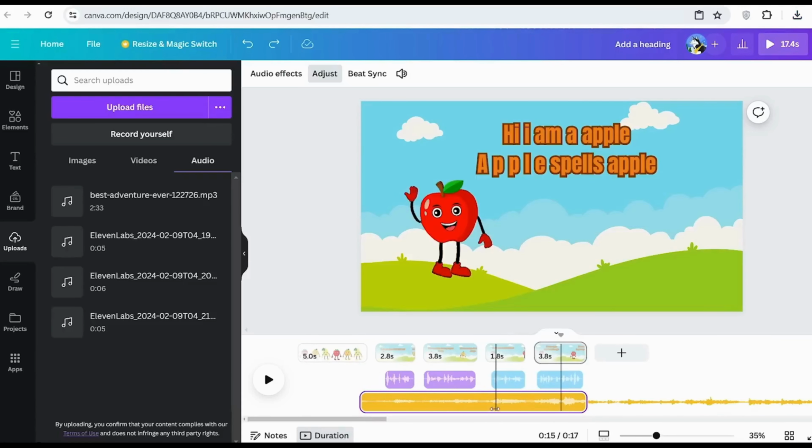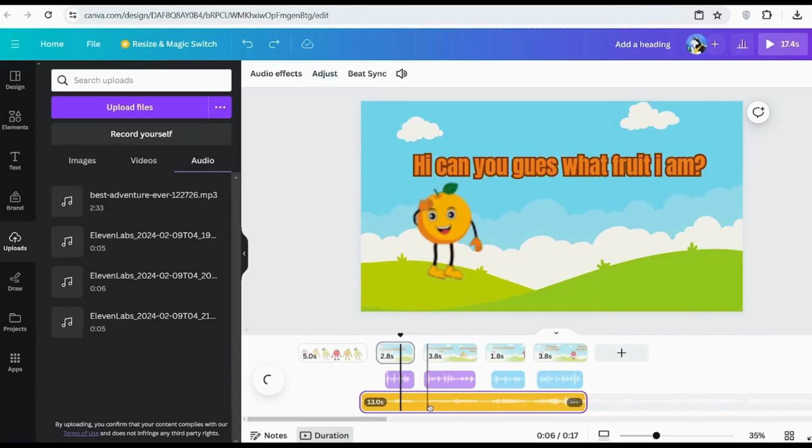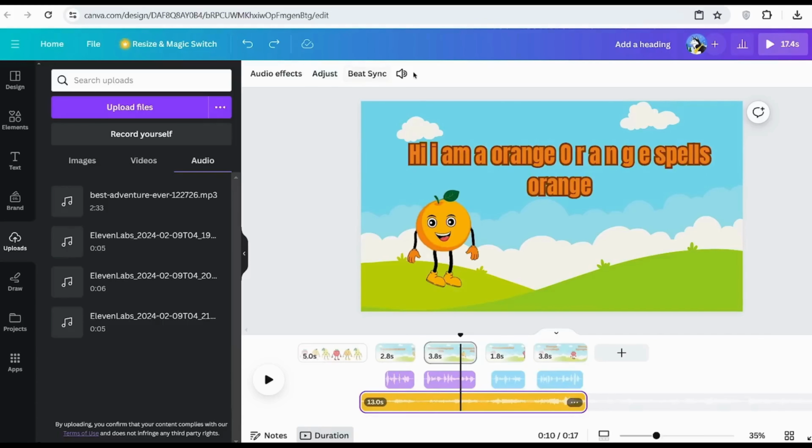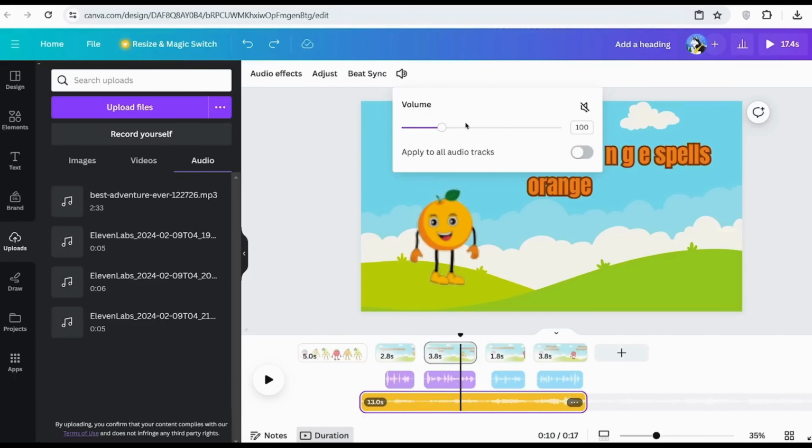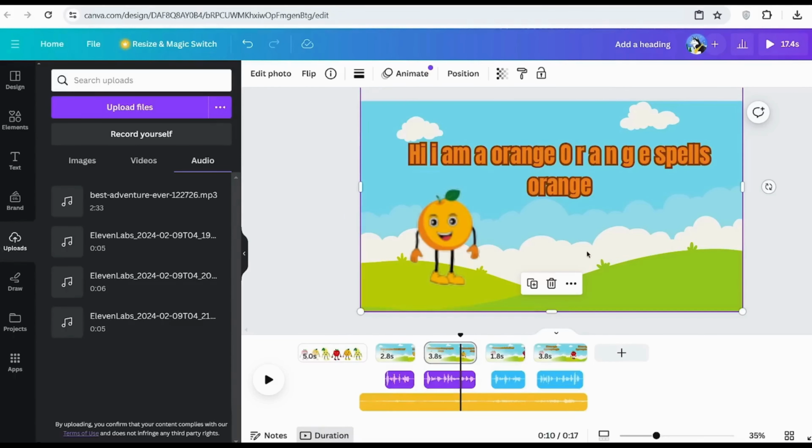Once your audio is added in, you need to adjust the volume because you don't want it to be too loud. So click onto your audio, and then you click this, and then you adjust the volume of it. And then once you've done this, you can edit your video even further. You can edit your audio, add in sound effects. You could do anything else you want, be as creative as you wish.